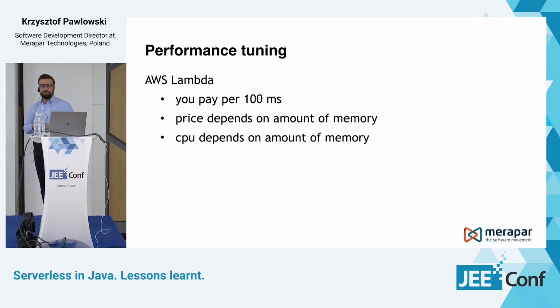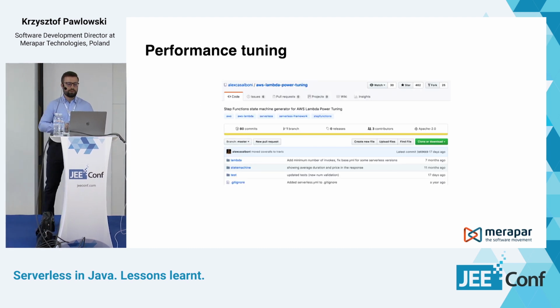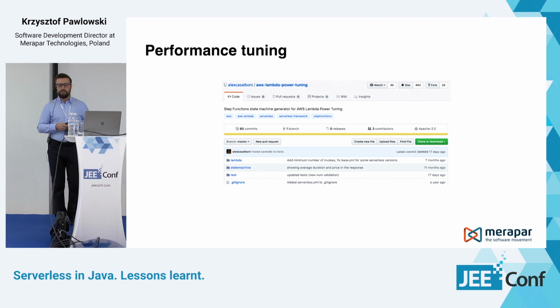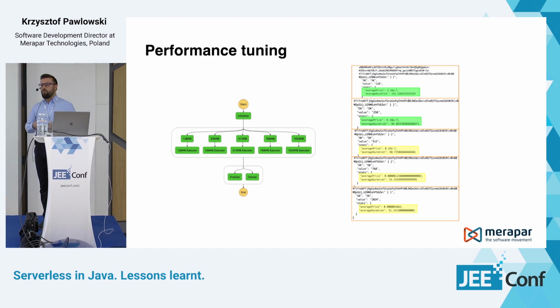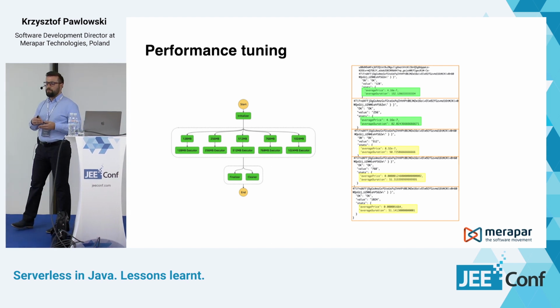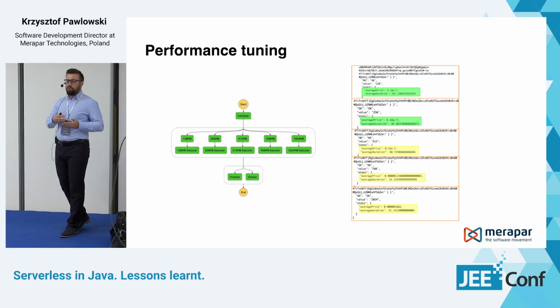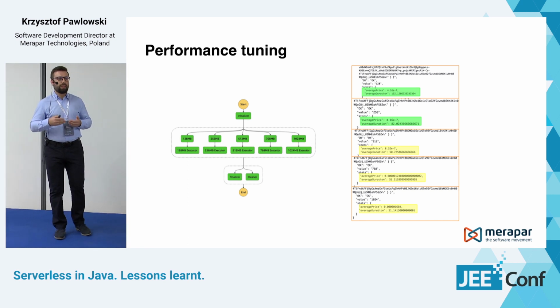So what we used is an open source tool called AWS Lambda Power Tuning, which allows you to set up the memory, configure what you want to test in terms of memory.